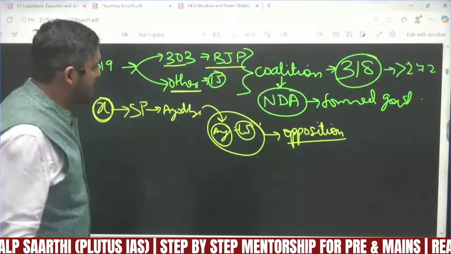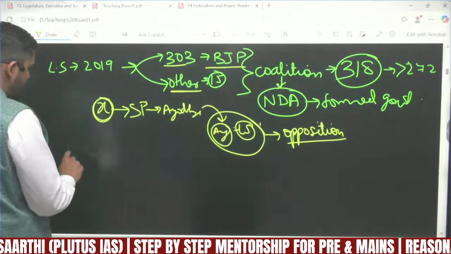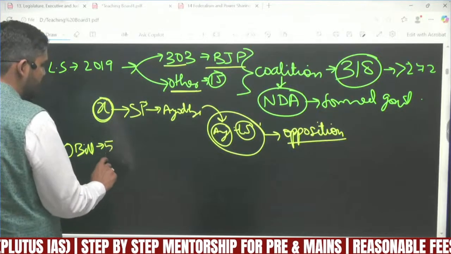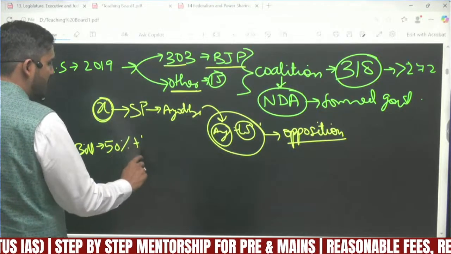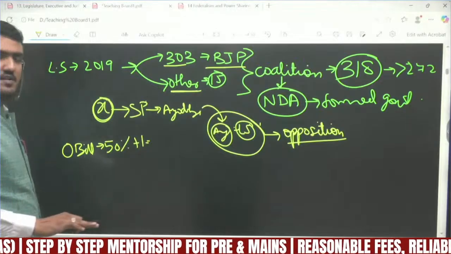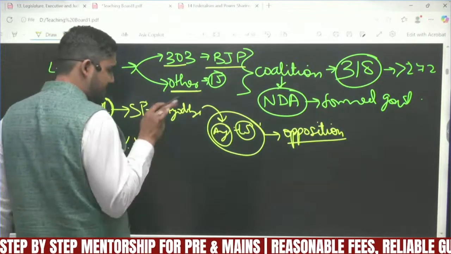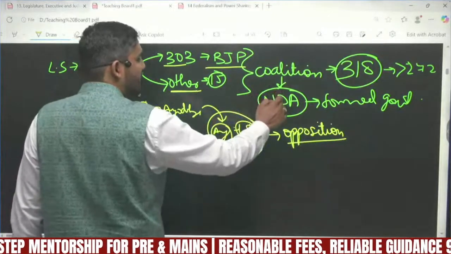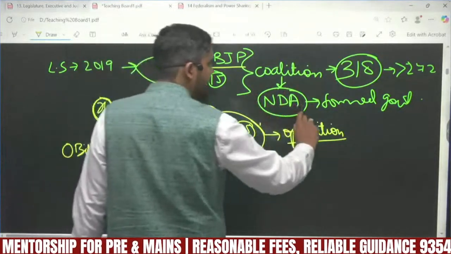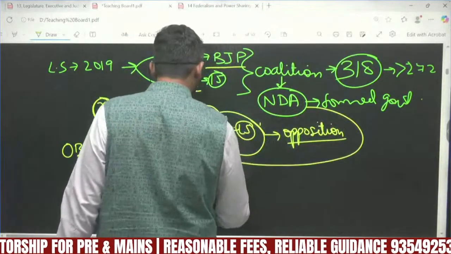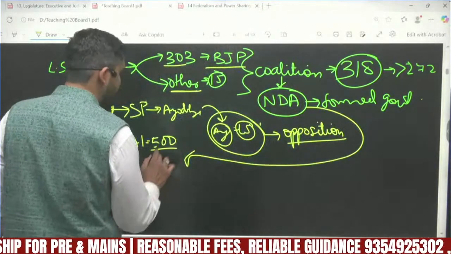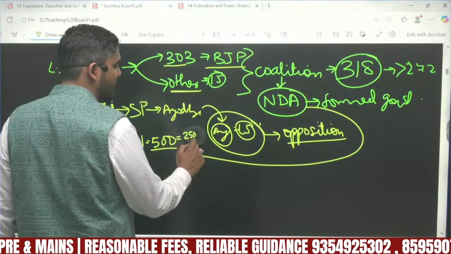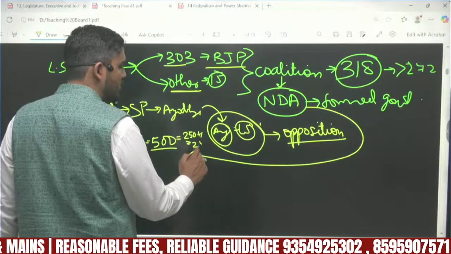Now the requirement I was saying for an ordinary bill is 50% plus 1 of the members present and voting. Let's say the present members are 500. For passing this bill, the requirement is 50%, which is 250, plus 1, equals 251.